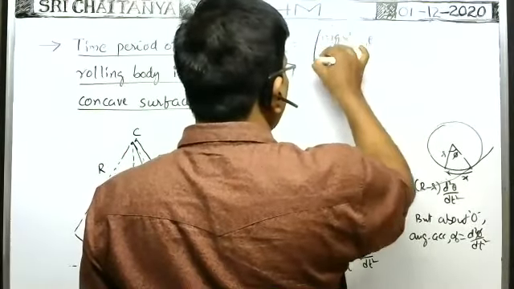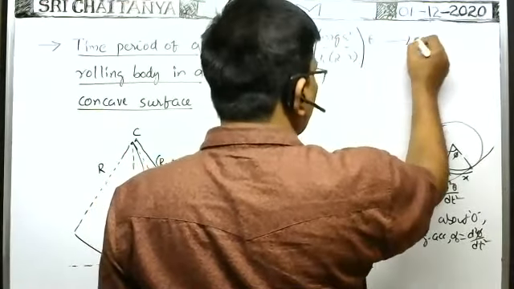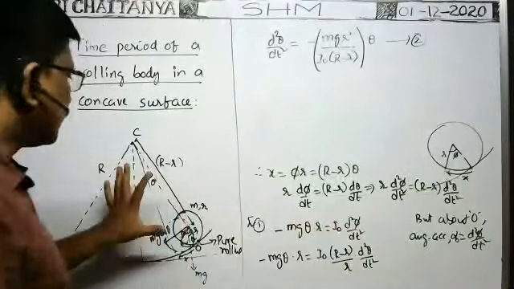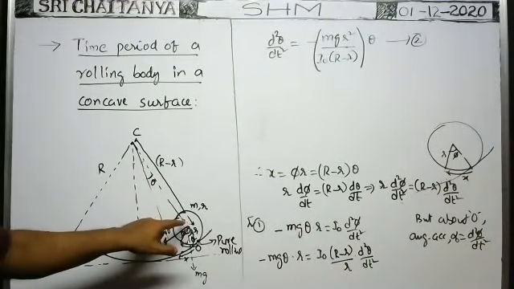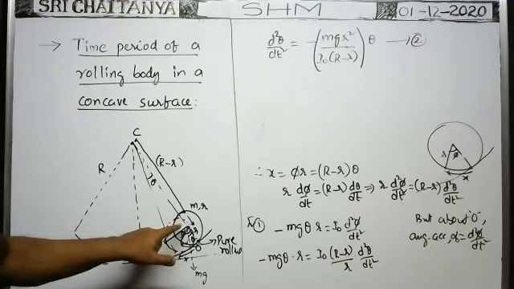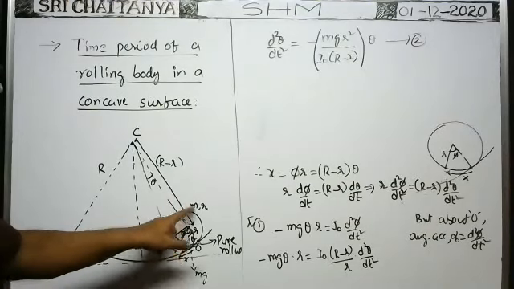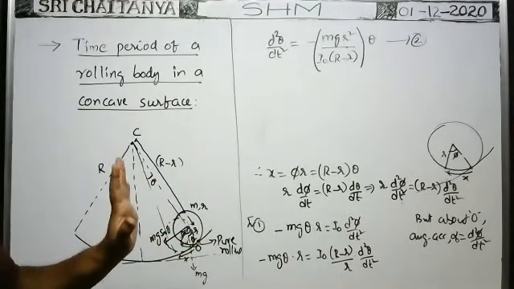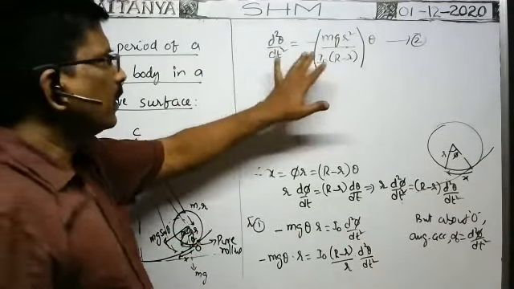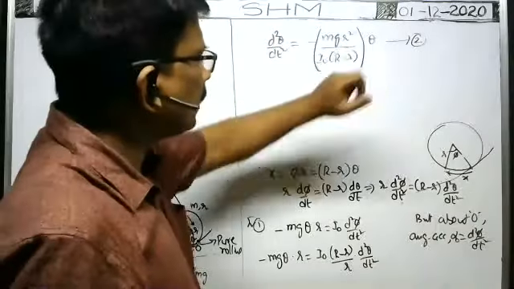In this, for the given system, this is constant, no? For the given arrangement, the mass of the rolling body does not change, small r is constant, capital R is constant, and I naught, the moment of inertia of the rolling body about the point of contact, is constant. That does not change. Here you see what is theta?